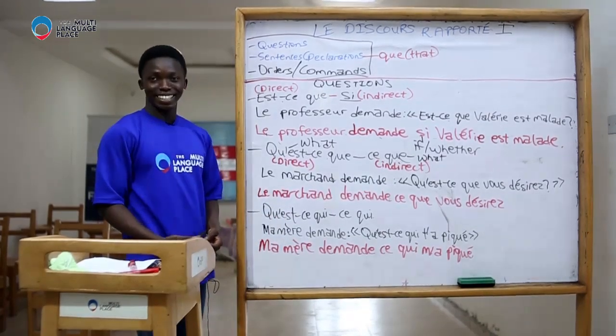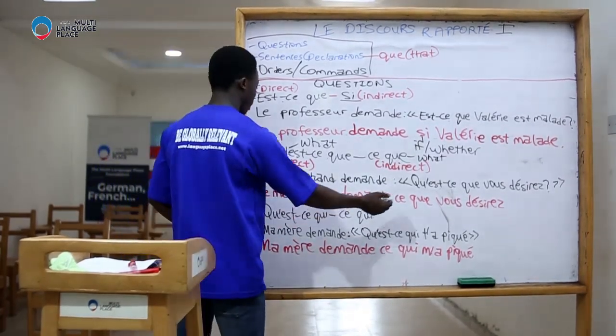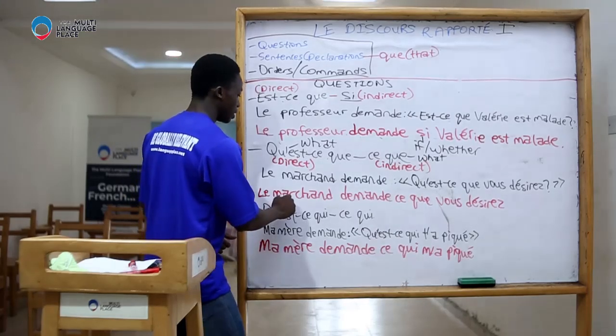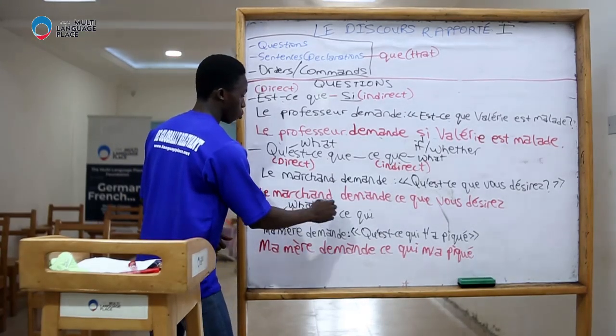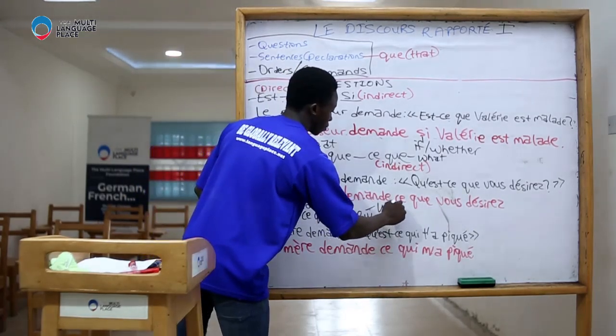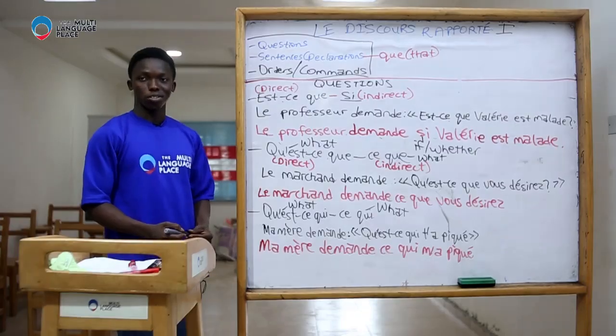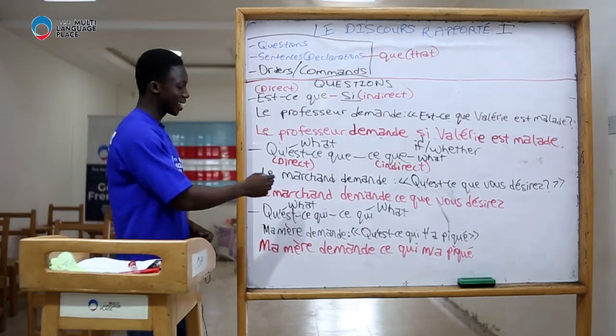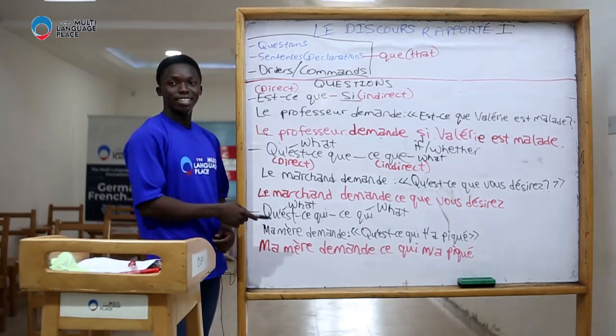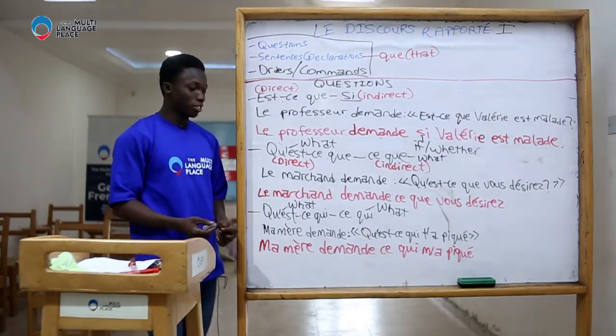So let's see the third one. Qu'est-ce qui and ce qui. Qu'est-ce qui also means what. So what's the difference between qu'est-ce qui here and qu'est-ce que here, since they both mean what? We'll see that very soon.